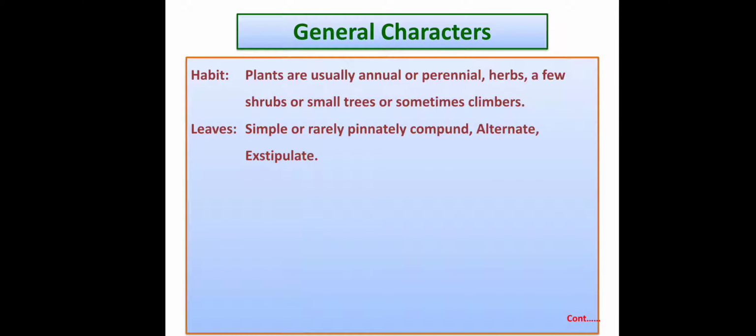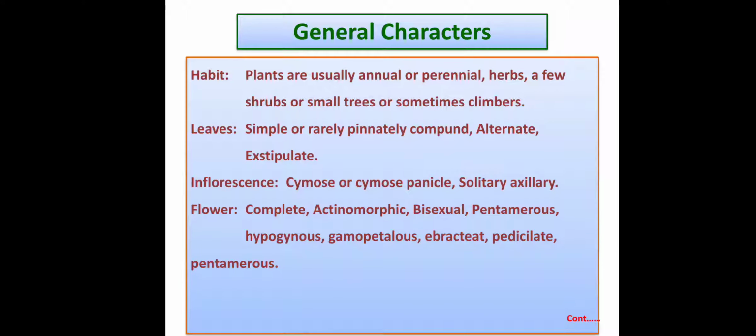Leaves are simple or rarely pinnately compound. In very few cases, the leaves are pinnately compound. They are alternate and exstipulate. Inflorescence is cymose, a cymose panicle, or solitary axillary. That means they are borne singly on the axis. Then comes the flower. Flowers are actinomorphic, bisexual, pentamerous, hypogynous, gamopetalous, ebracteate, pedicellate.